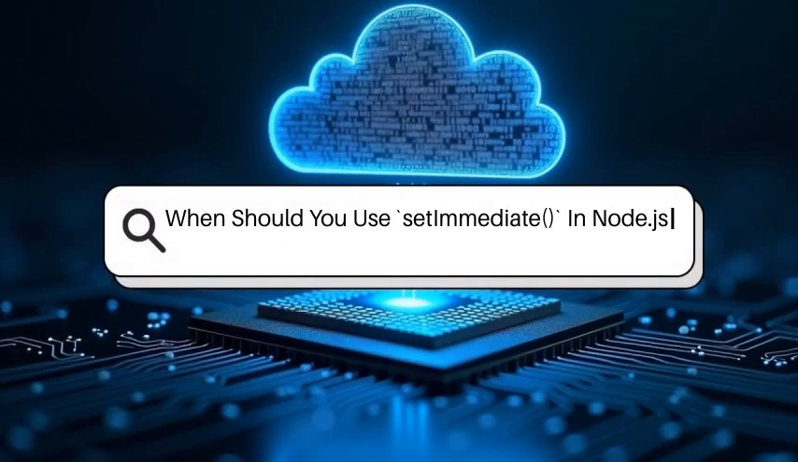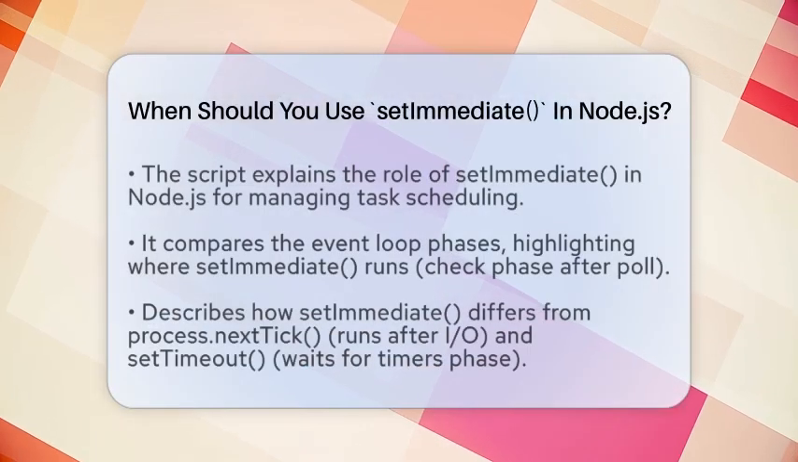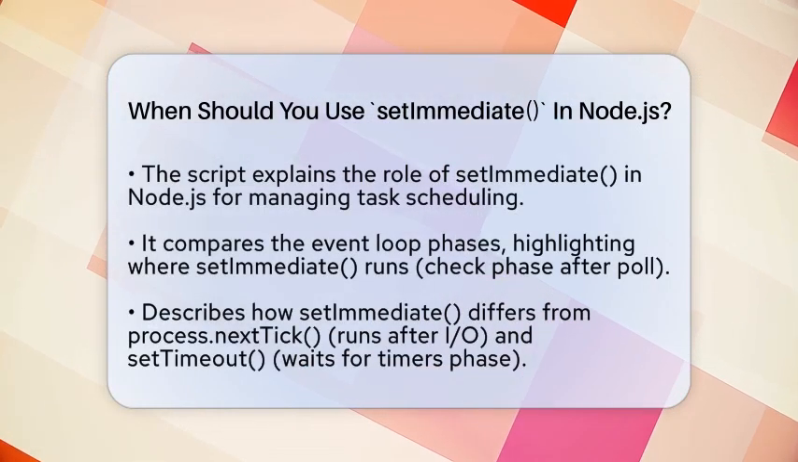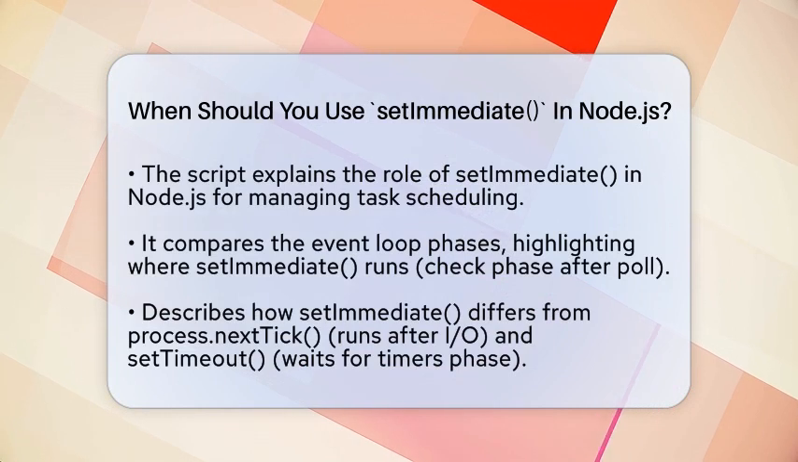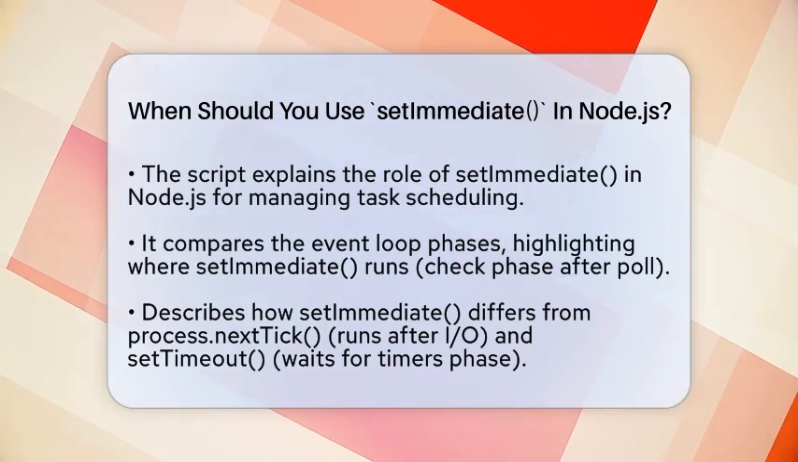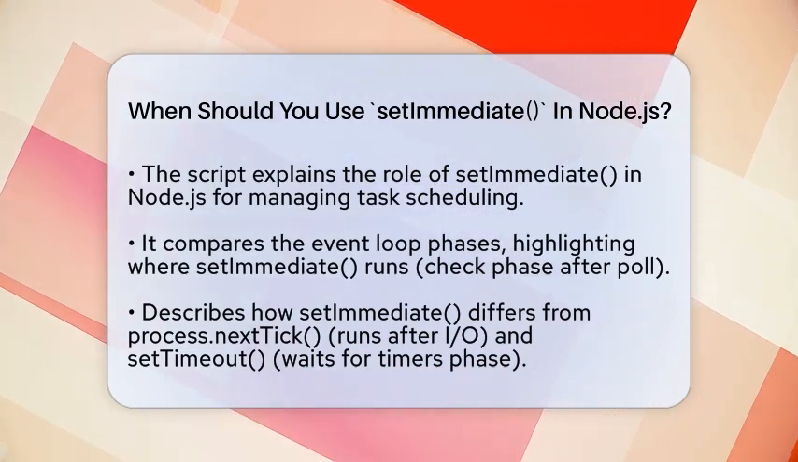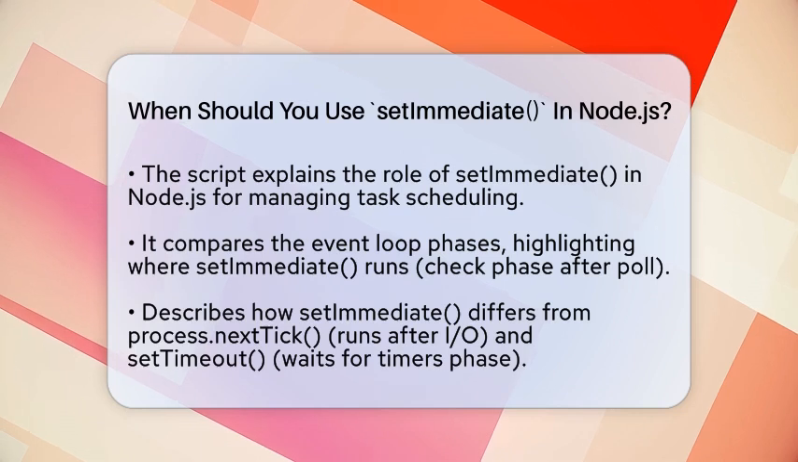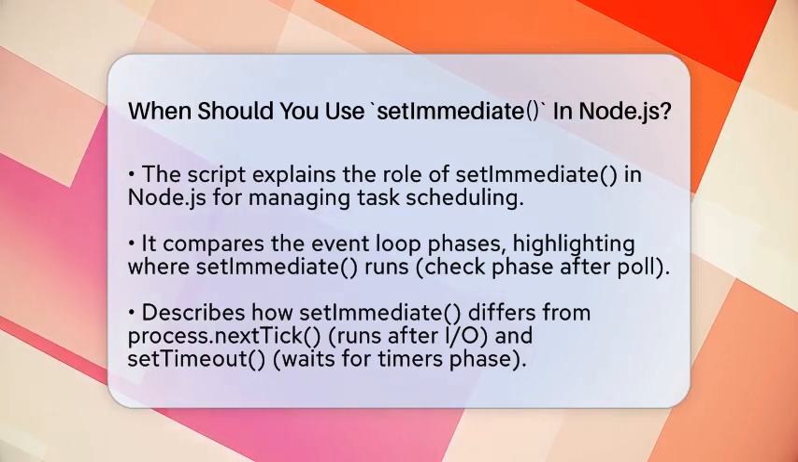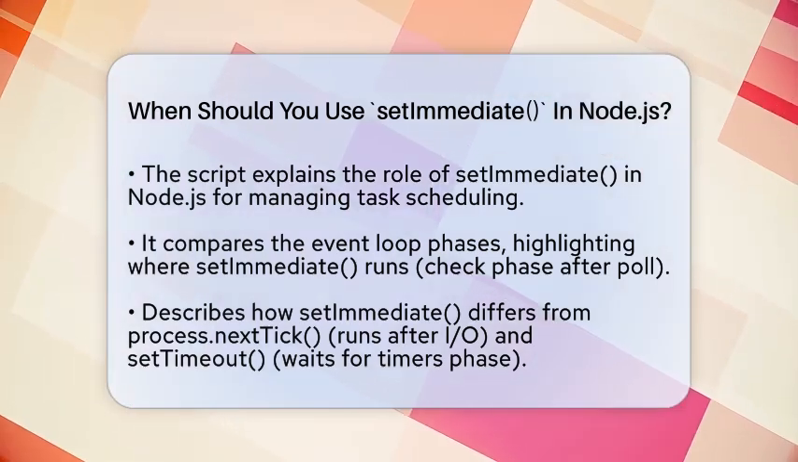When should you use setImmediate in Node.js? Imagine you're working on a busy server that handles many requests at once. You want your code to run smoothly without blocking other important tasks. That's where understanding when to use setImmediate can make a big difference.